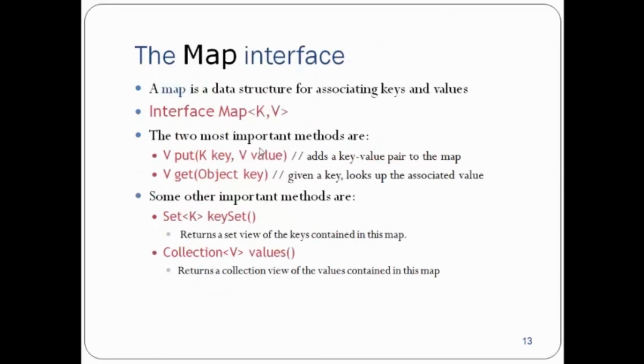Fine. Map interface, where a map is a data structure for associating keys and values. The two most important methods of a map are put and get. In put, we pass the key and the value to put in your map, and in get, we pass the key. The same way you search for the meaning of a word in a dictionary when you know the word, to get the value you need to know the key. Some of the other important methods are keySet and values. We'll study the details of these methods when we do maps in detail.